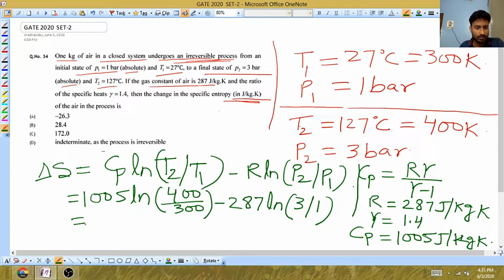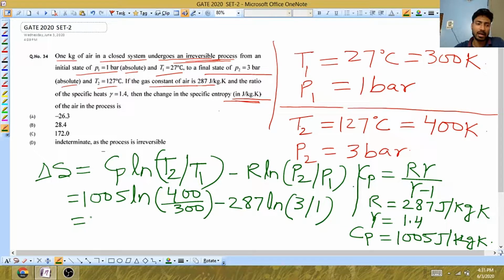After this you need to solve it in the GATE calculator. Have a habit of solving this in the GATE calculator. Download a GATE calculator from the Google Play Store or anywhere. Solve all the calculations in this GATE calculator.